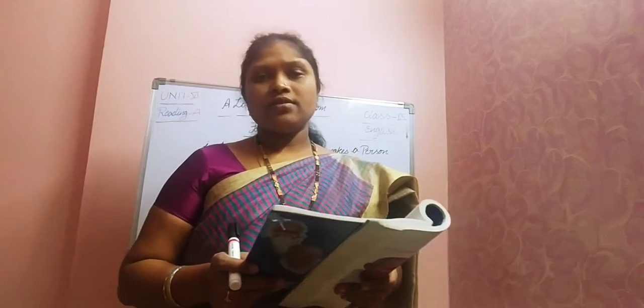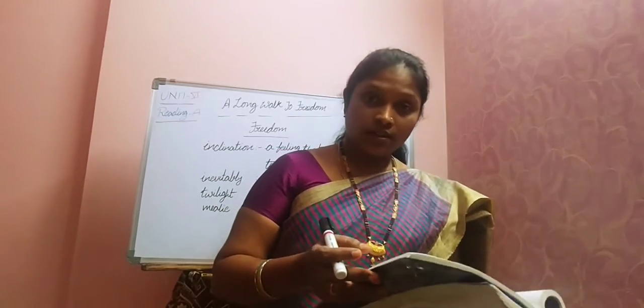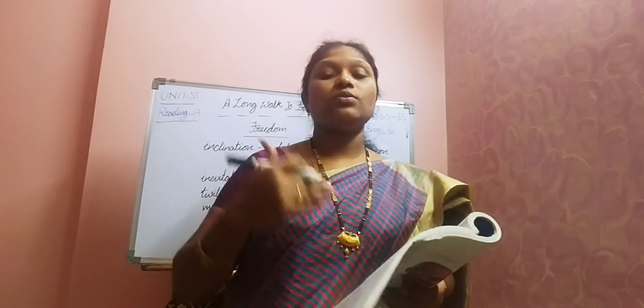Next, in South Africa, a man of color who attempted to live as a human being was punished and isolated. If anyone is trying to live like a human being, having humanity, being kind towards others, helping others, being responsible, those people are punished and isolated. Isolated means taken far away. They used to keep them in jails. They will be given punishment, they will be sentenced. That's what he means.